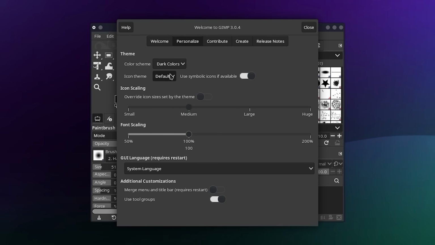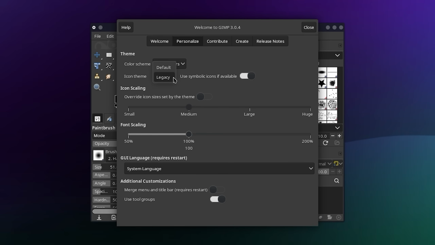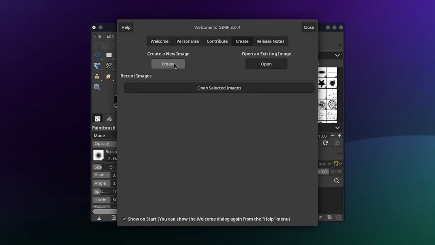I can change the theme. I'm going to keep it on dark colors because I'm not a weirdo. Okay, I saw a change right there. It looks like default just makes the icons kind of white and whatnot, and then legacy adds color to things. I think I'm going to go with legacy to make it more pizzazzy. Make it a little bit better. Font scaling and stuff, we'll leave all that the same. Contribute, I don't have anything to contribute.